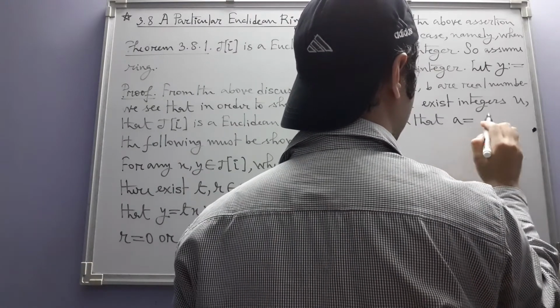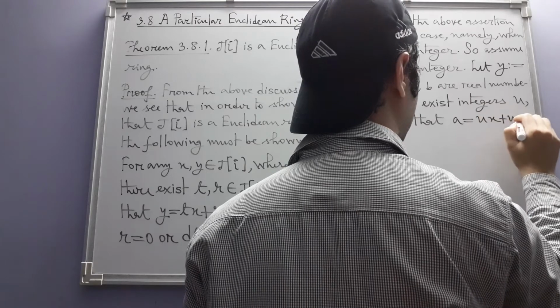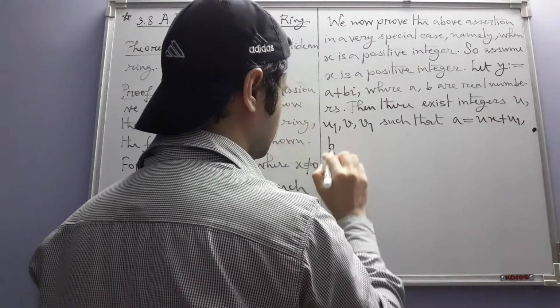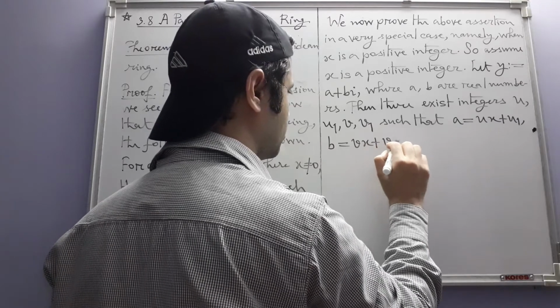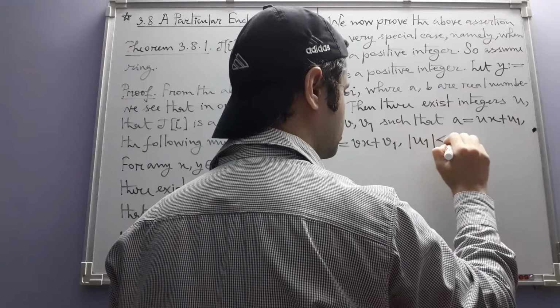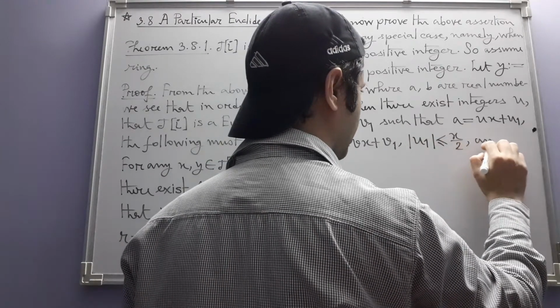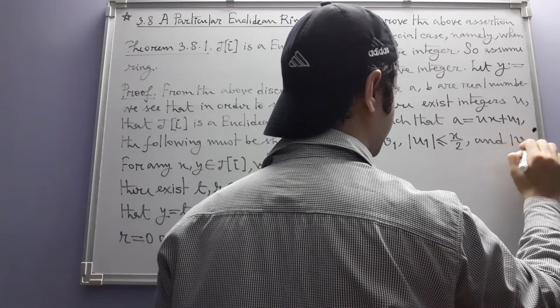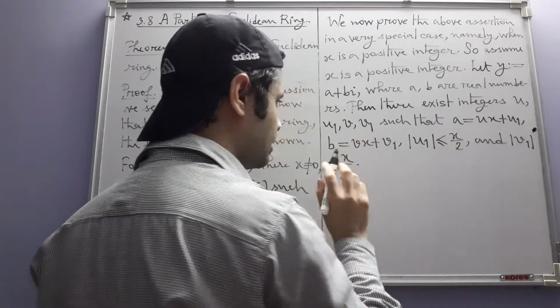a is equal to ux plus u1, b is equal to vx plus v1, absolute value of u1 is less than or equal to x by 2, and absolute value of v1 is less than or equal to x by 2. What is this?